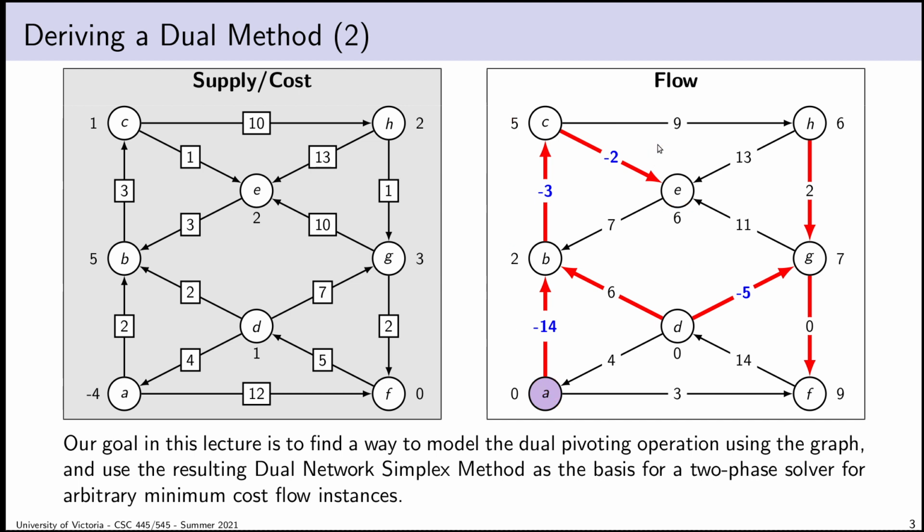We also understand, although it's a little bit less intuitive, that these dual slack variables, so this would be the value ZHE, give us some sense of the cost differential of the current basis versus a basis that contains the arc with the dual slack variable. So we have an interpretation of the variables, but a question that we should be asking is this: we understand what the primal problem is meant to mean, because we designed the primal problem way back in part 1.